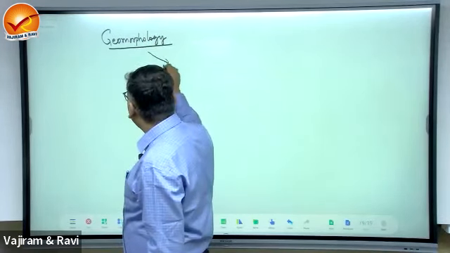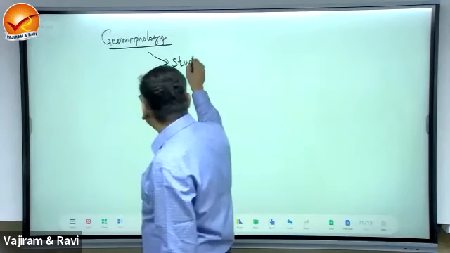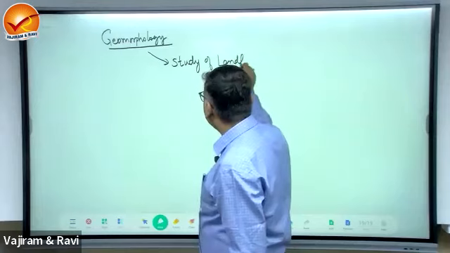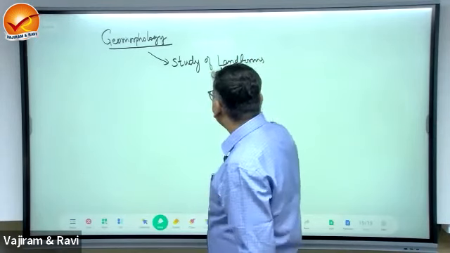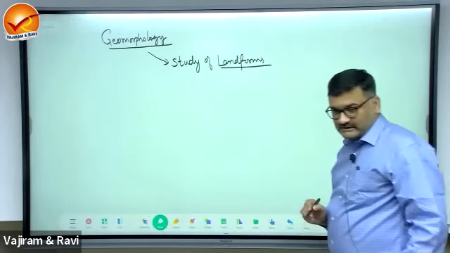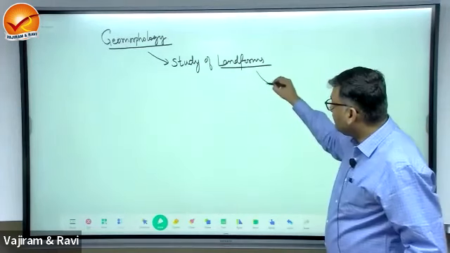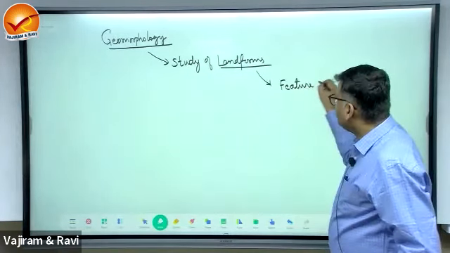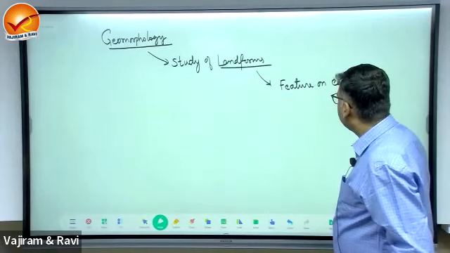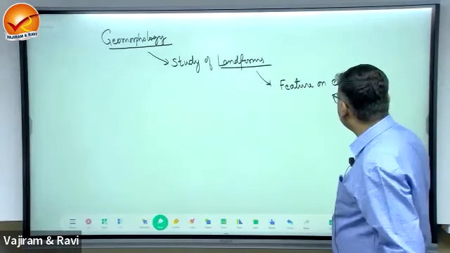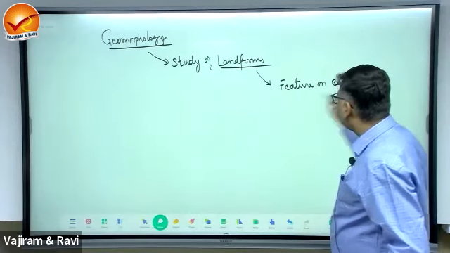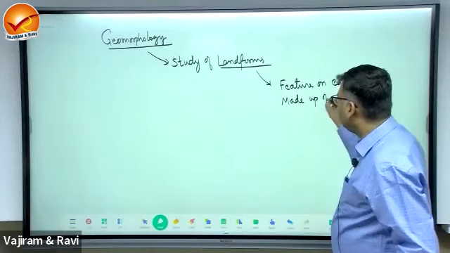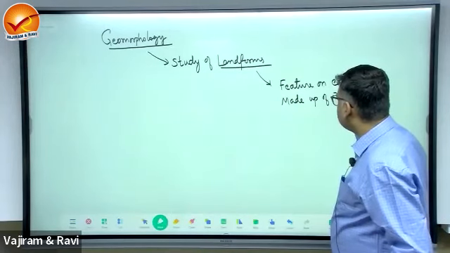Geomorphology is the study of landforms. What is a landform? The feature on Earth's surface made up of rocks.